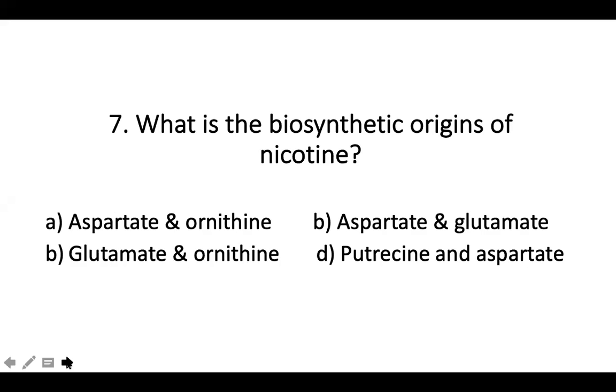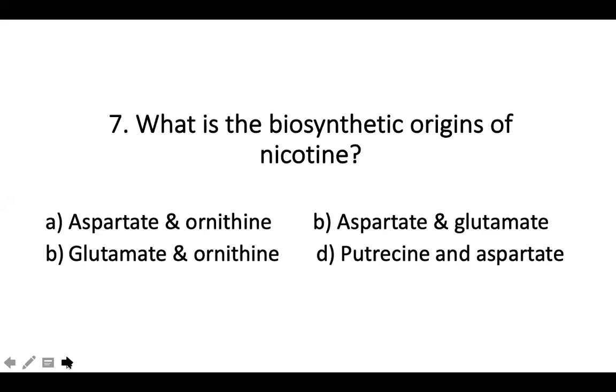So here the second B should always be C. What is the biosynthetic origin of nicotine? A, aspartate and ornithine, B, aspartate and glutamate, C, glutamate and ornithine, and D, putrescine and aspartate.